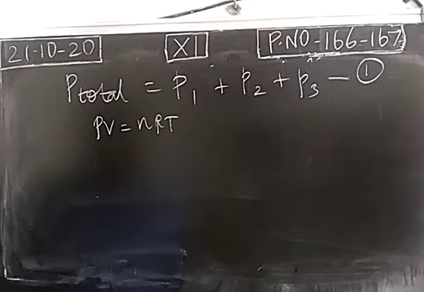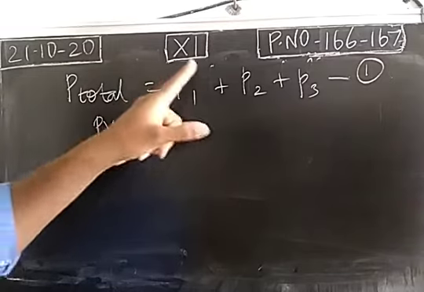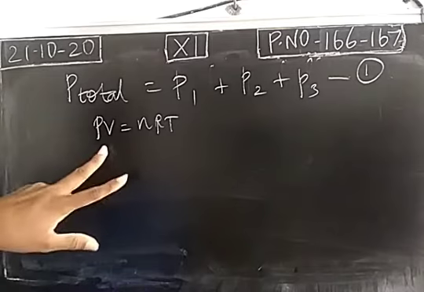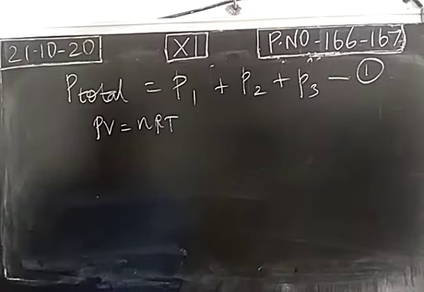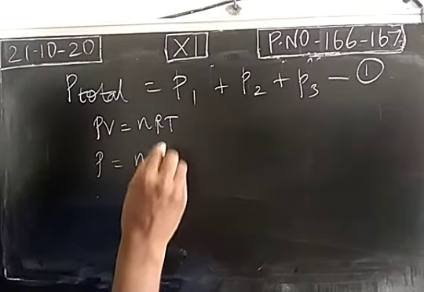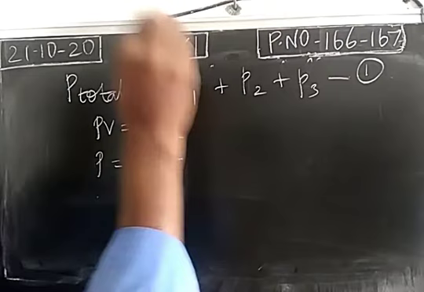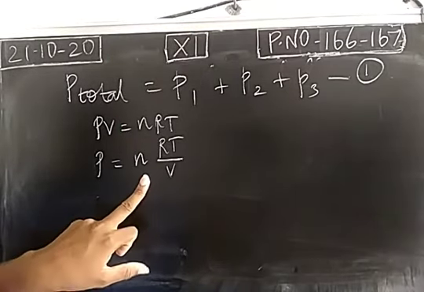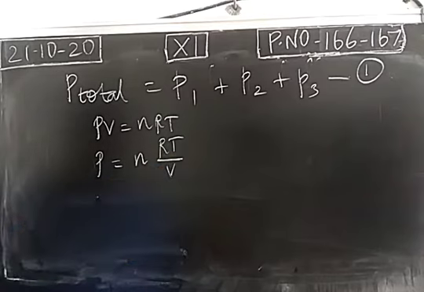Since all three components are behaving ideally, PV is equal to nRT. So P is equal to nRT by V. Pressure is nothing but n multiplied by RT by V.